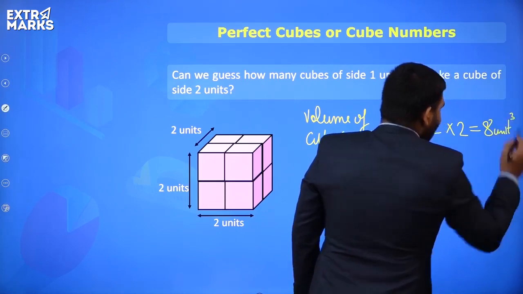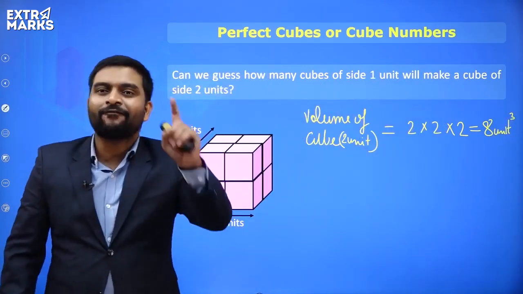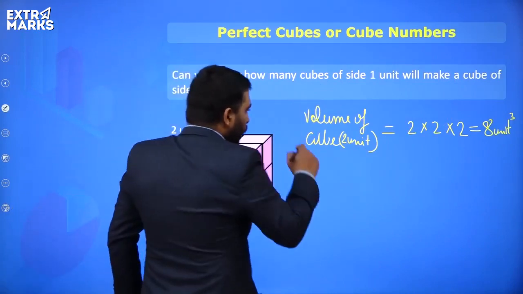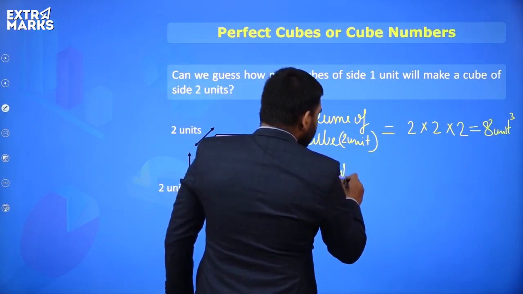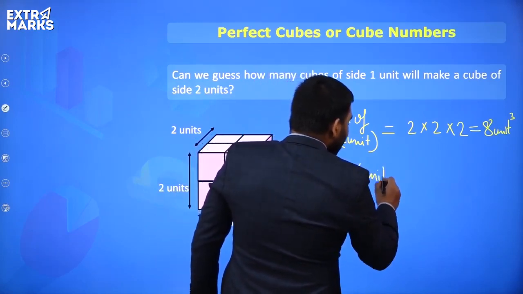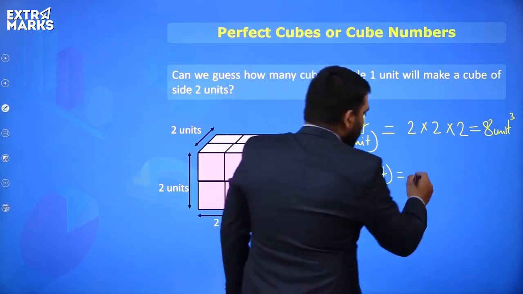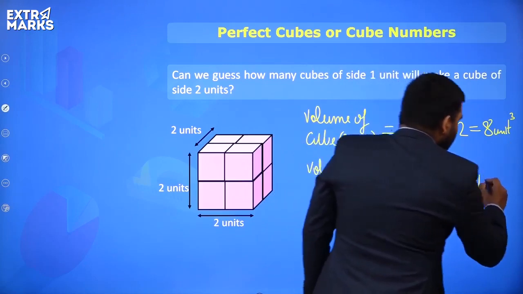Unit cube. We can say that. This is the volume. Now everyone, what is the volume of a cube with side 1 unit? So the volume of a cube with side 1 unit is 1 into 1 into 1, or we can say 1 unit cube.